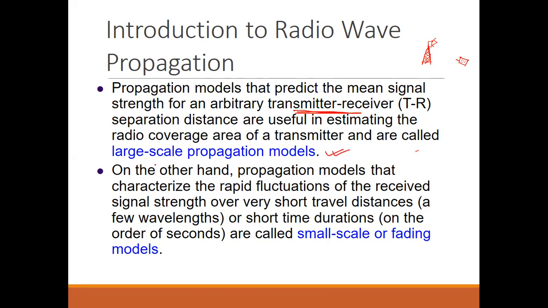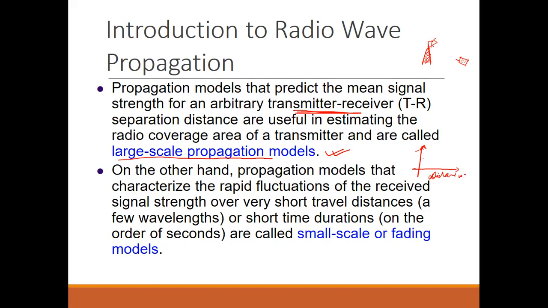Okay, so why is it known as large scale propagation models? We will see it graphically also. On this axis there is distance, and on this axis there is the transmitter power or signal power.